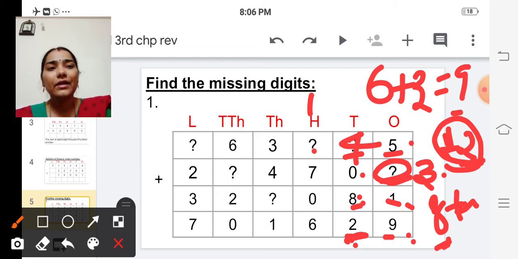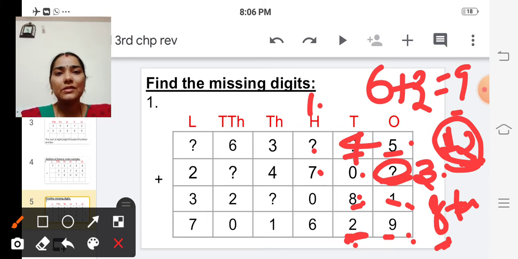So what are the remaining digits in the hundreds place? 7 and 1, isn't it? It is 0. So we are going to add 7 and 1. 7 plus 1 is 8, isn't it? But 6 is less than 8, isn't it?